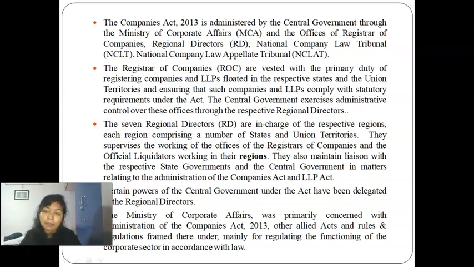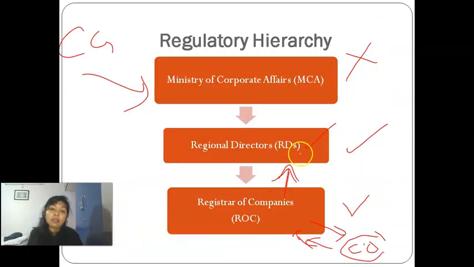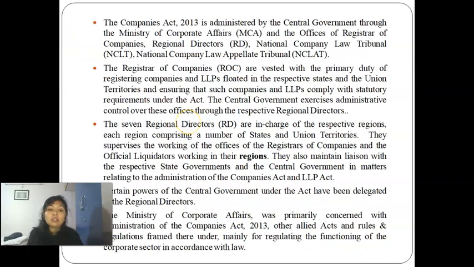Also, to distribute work, because MCA is applicable in the whole of India, and there are n number of companies, there are RDs who administer the zone in which they are situated.